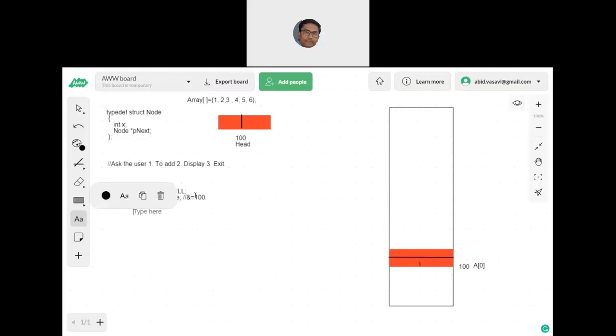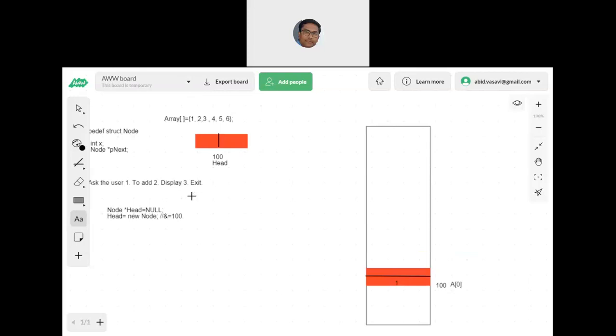As usual, you need to check whether this head is not null. If head is null, then obviously you don't have even those 4 bytes, isn't it? So display the error message saying that there is no RAM available. That means your RAM is completely occupied by some other variables, and at this point of time, it is not in a position to create even one node. Therefore, you cannot proceed further to create and maintain a single linked list.